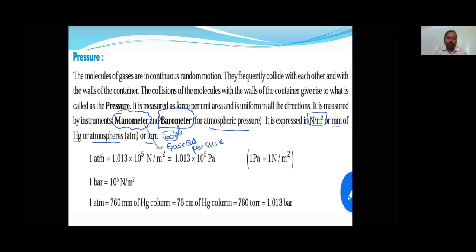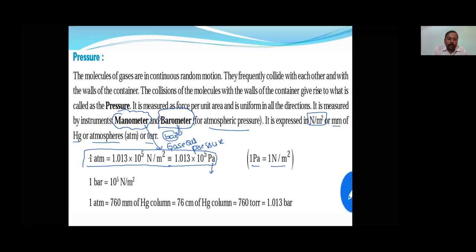More units, more confusion, so they have to be written properly, understood and applied. 1 atm is equal to 1.013 into 10 to the power of 5 Newton per meter square. And 1 Pascal is equal to 1 Newton per meter square.